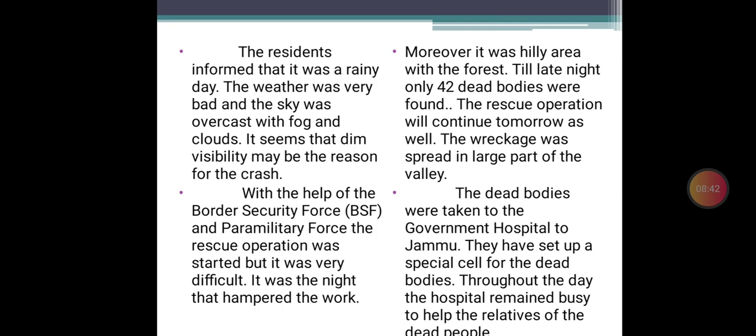So all around the world, all around the country, those people who might have thought about their relatives, they might have inquired, and to respond to them, a special cell has also been put in place, and whatever can be done, the authorities are doing it.